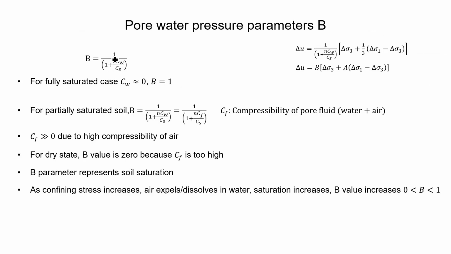If we talk about the pore water pressure parameter B, in this equation, del U is equal to B del sigma 3 plus A into del sigma 1 minus del sigma 3. So B is equal to 1 by 1 plus n Cw by Cs. Here Cw is representing the compressibility of the pore fluid of the soil.